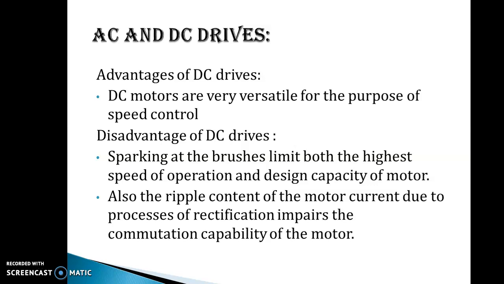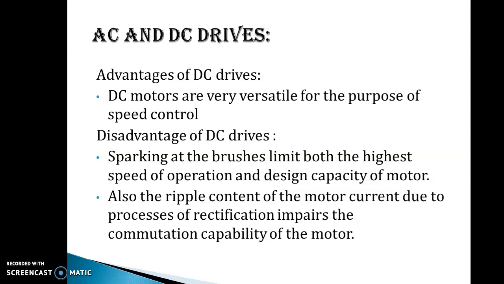No. Few of you must agree, or you might have seen the big rectifier unit in the machine lab. We use the rectifier to convert AC into DC, and that DC we give to the DC motor. I taught you all this in power electronics also: we are not able to get pure DC.